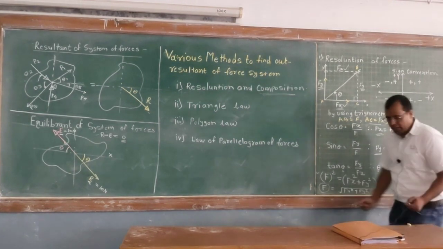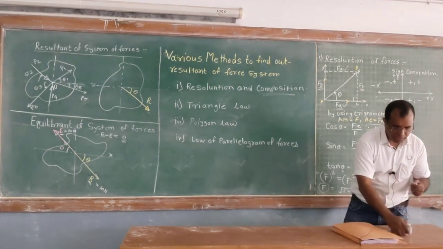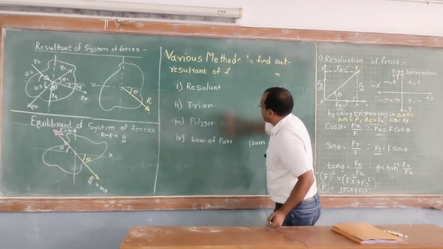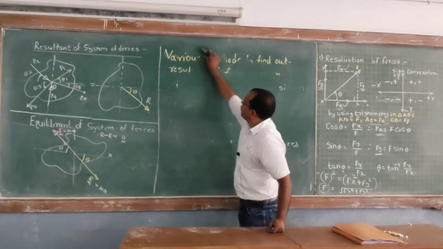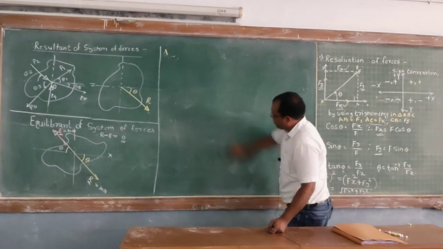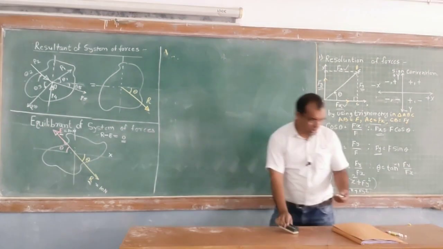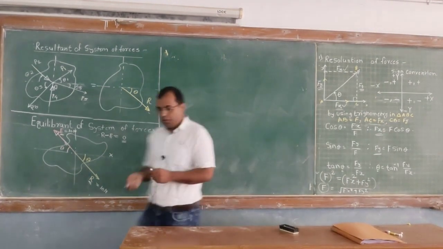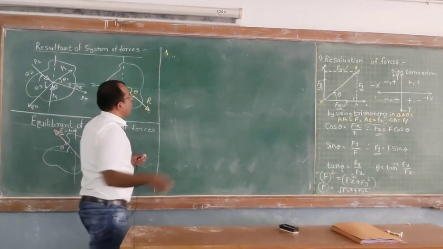For your better understanding, I will take one simple example. So please concentrate. I will rub this board for you. I will now take one example for you.